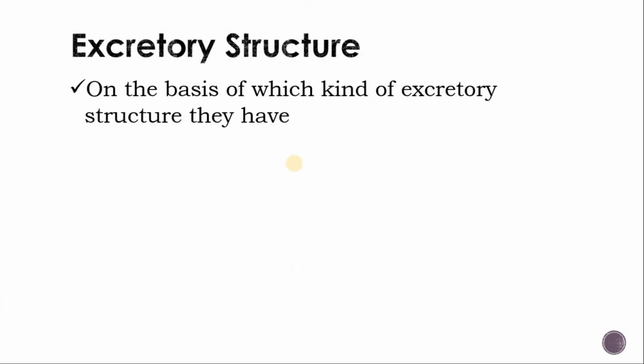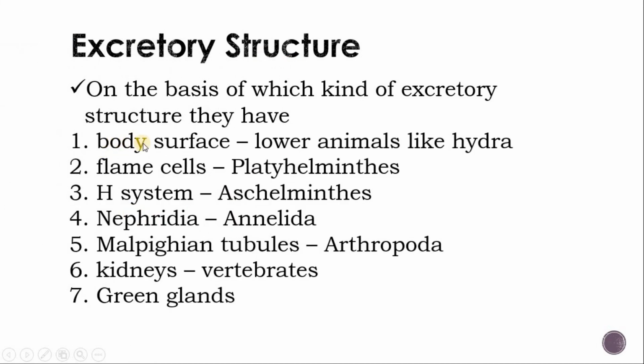Now some excretory structures or excretory organs, on the basis of which we classify the animals. First one is body surface. In lower animals like hydra, cnidarians and lower coelenterates, excretion occurs through the body surface. In protozoa, they excrete through the cell surface.